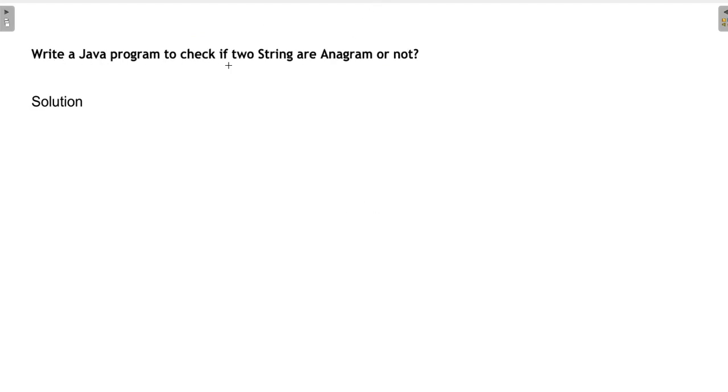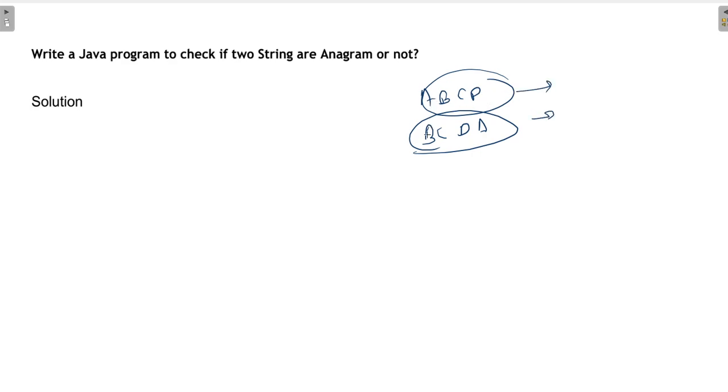Write a Java program to check if two strings are anagram or not. Okay, so you have to check what is meant by anagram. Okay, so A, B, C, D and B, C, D, A. So these two strings are anagram. Okay, why? Because these two strings contain the same characters